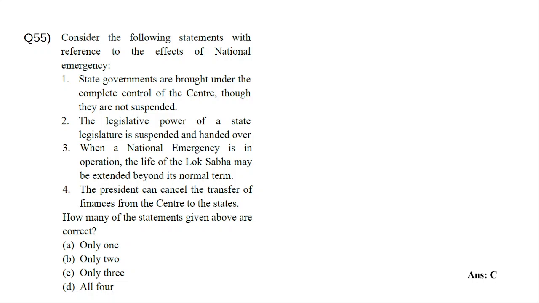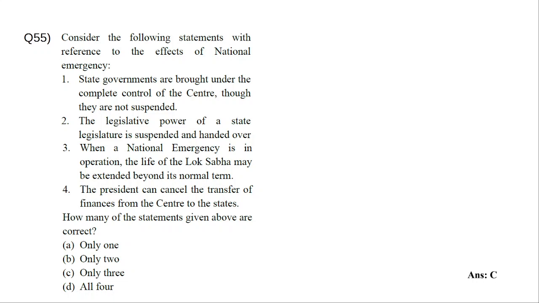Consider the following statements with reference to effects of national emergency. State governments are brought under the complete control of the center, though they are not suspended, which is true. We have already seen that they are brought under the complete control of the center, but they are not suspended. Even under normal times, the center can give executive directions to a state on certain specified matters. So the center always has the power to give executive directions.